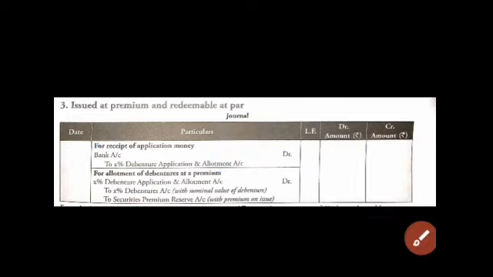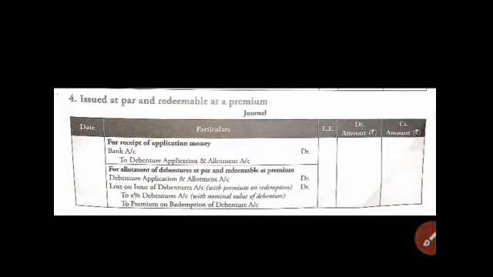Then in the second entry, debenture application allotment 1 lakh 5,000. Debentures are always with the nominal value, that is 1 lakh, and in security premium we will write 5,000. Clear? These are the simple three cases when redemption is at par. Now, when